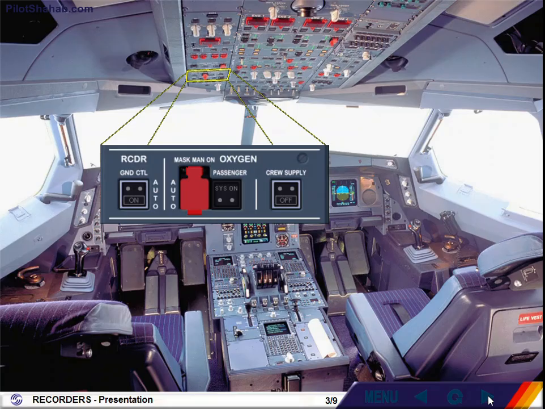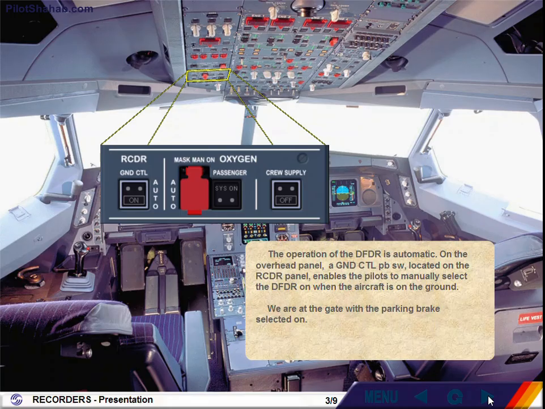On the overhead panel, a ground control push-button switch located on the recorder panel enables the pilots to manually select the DFDR on when the aircraft is on the ground. We are at the gate with the parking brake selected on. Switch the DFDR on.